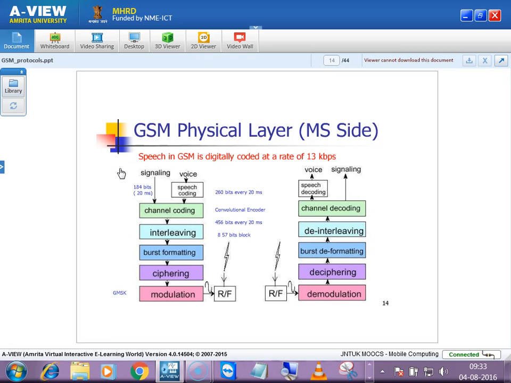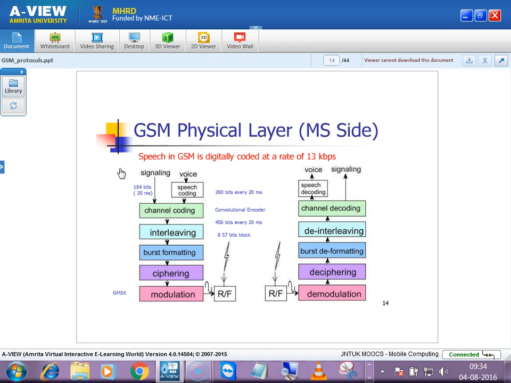I think you know modulation. In the second session, I explained what modulation is, its purpose, and why we need types of modulation. That signal will be mixed with a higher frequency signal in order to transmit. So this voice signal, which is in analog form, will be converted into digital, all this formatting will be done, then modulation, and then it will be sent into the radio interface.